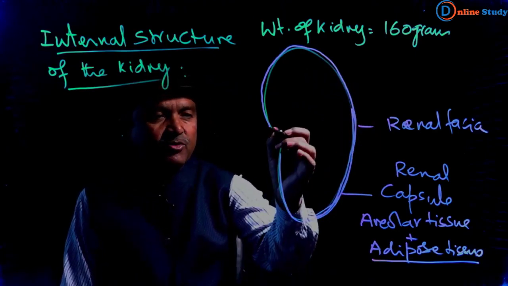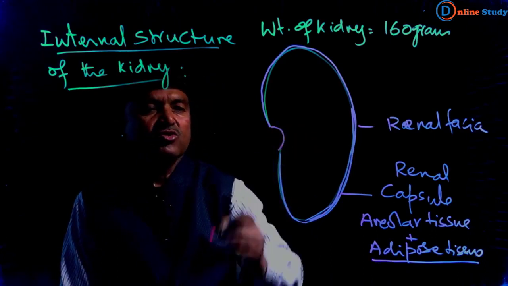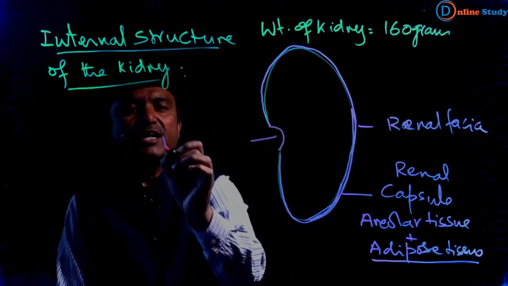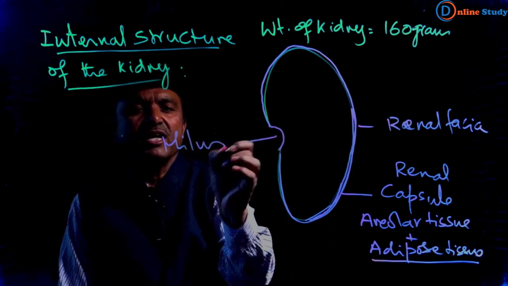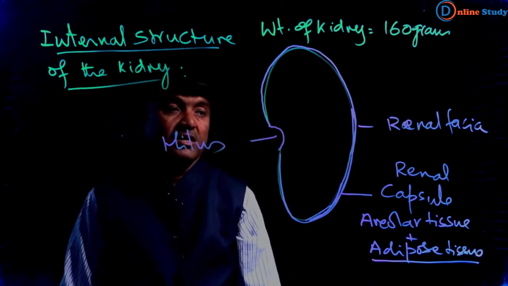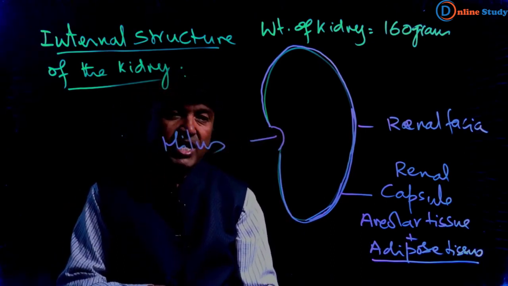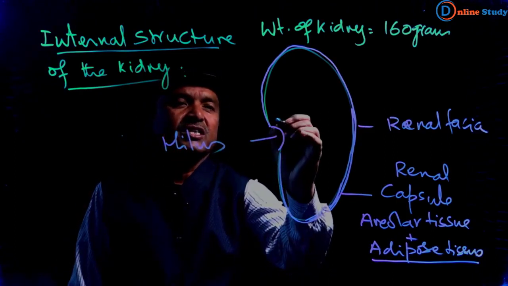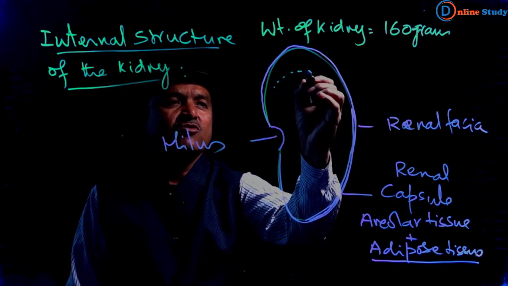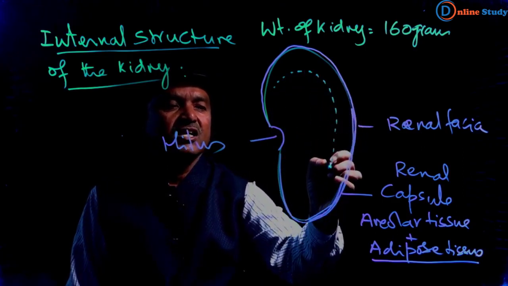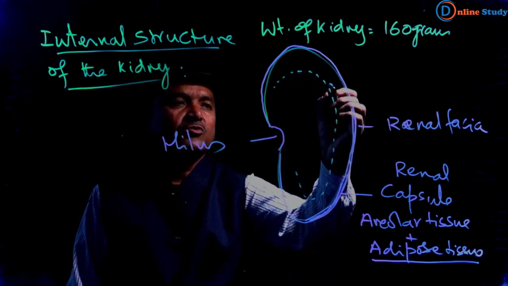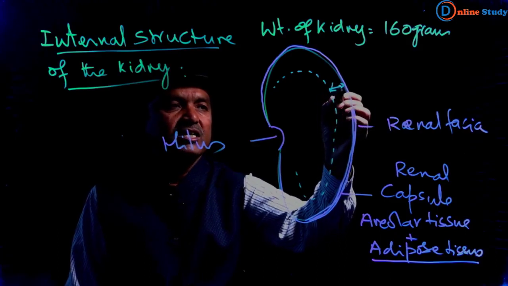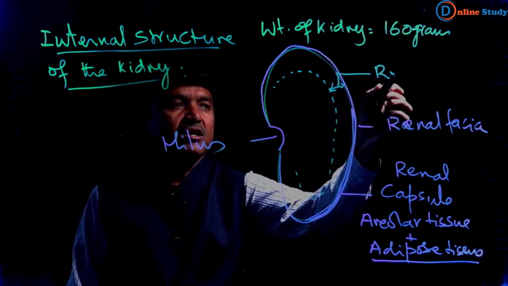And on the inner side, we have already discussed, this is known as the hilus. Now if you look inside, we will see two different regions. The outer one, from here to here, is called the renal cortex.